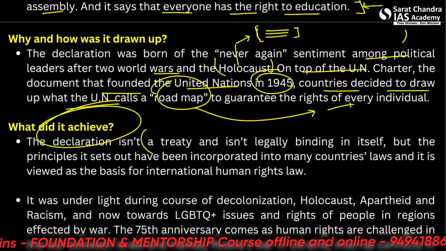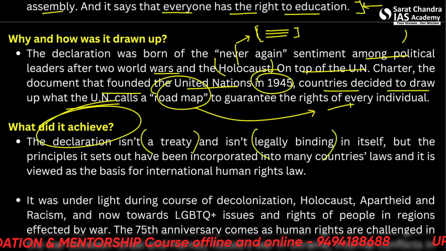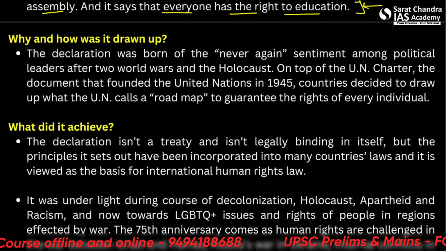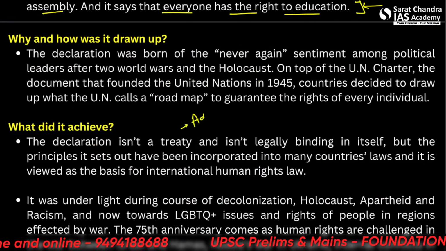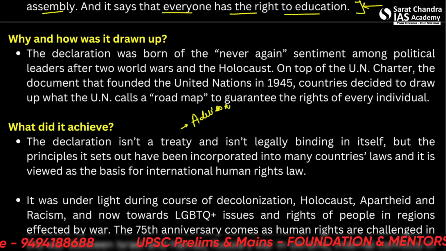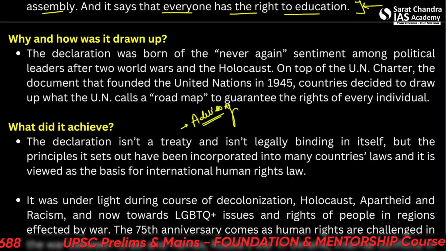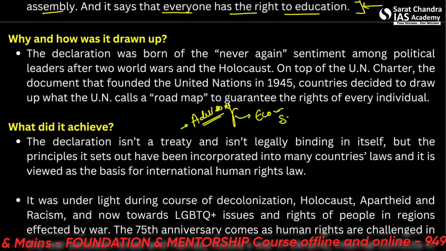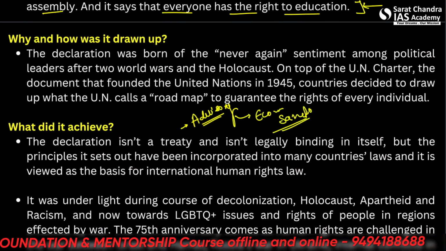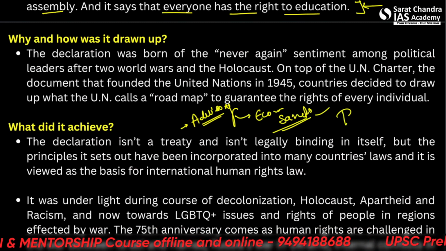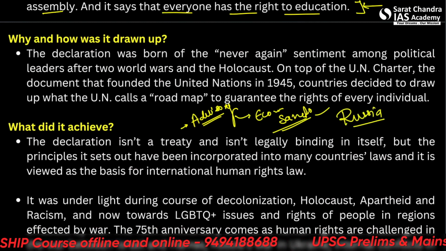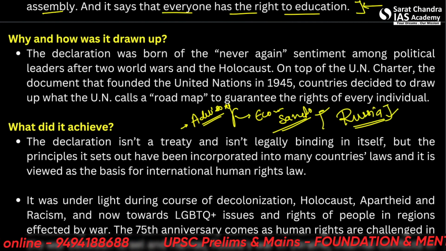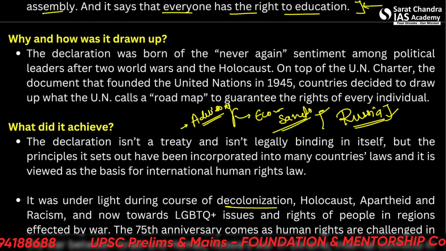So it's not a treaty and it isn't legally binding. Whatever is not legally binding is basically advisory. And if someone breaks that advisory, it's easier to put economic sanctions on them, such as in the case of, let's say, Russia right now. There are sanctions and Russia is going through them. All right. So it was under the light during the course of decolonization, the Holocaust, apartheid.